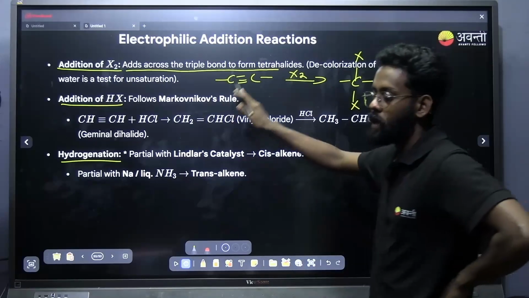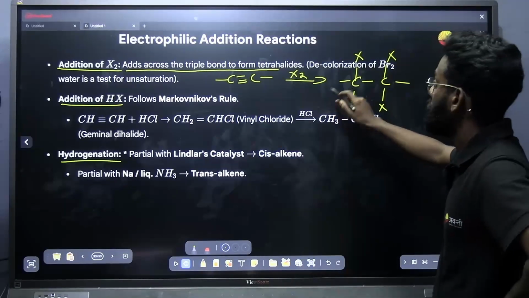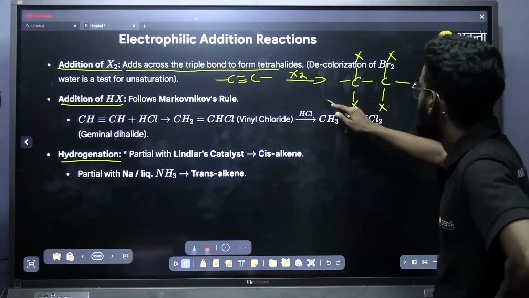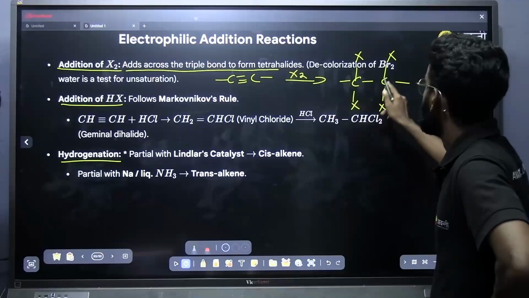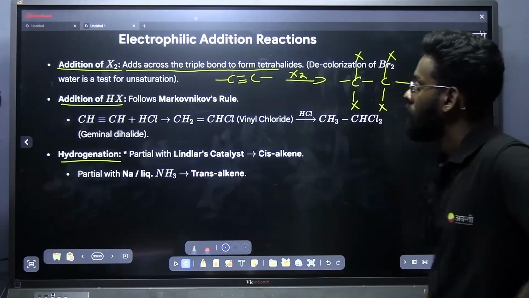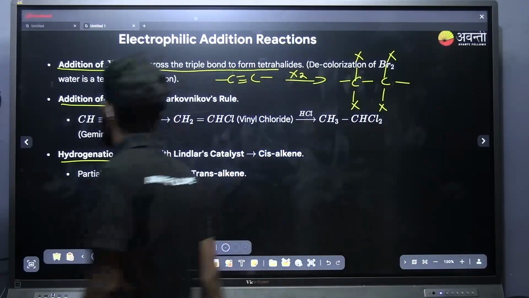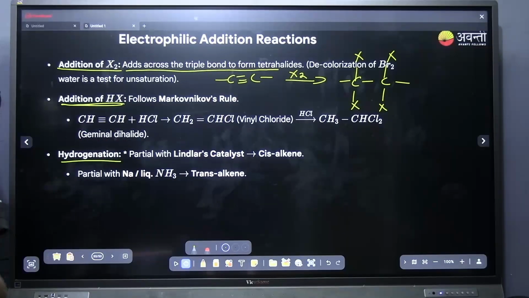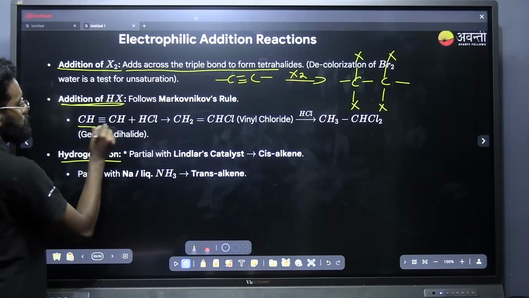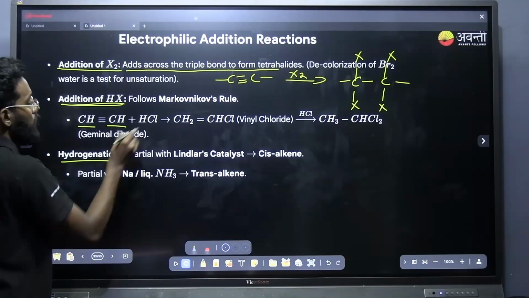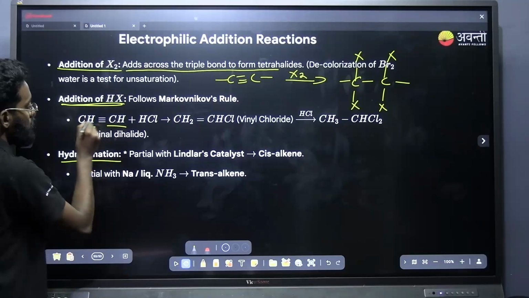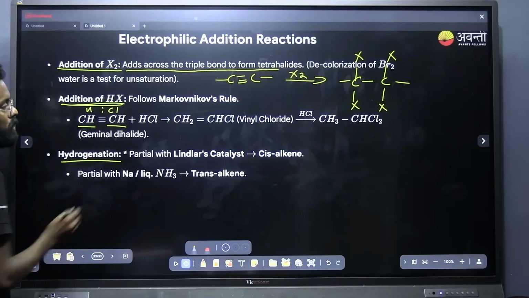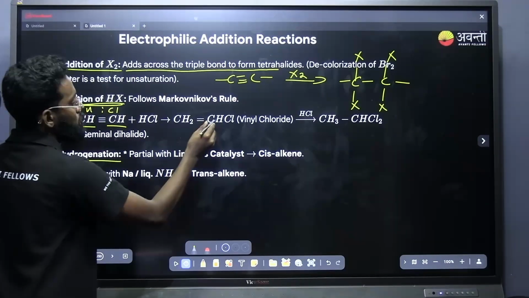First, this triple bond will be converted to a double bond. You will be getting a trans dihalide. That will be again treated with X2, and you will be getting a tetrahalide. That's the only point. Now, in presence of HX, how can I add HX into the alkyne? That will follow the Markovnikov rule. That is, CH triple bond CH on treating with HCl. Here both carbons have the same number of hydrogens, so I can add hydrogen and Cl anywhere, and as a result we will be getting CH2=CHCl.